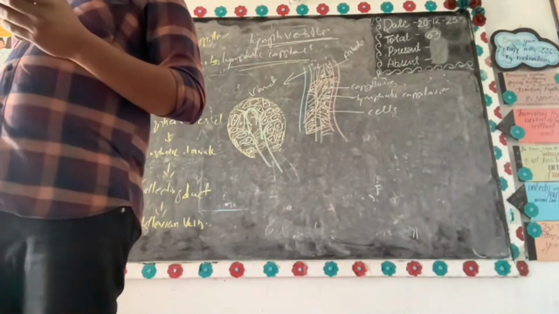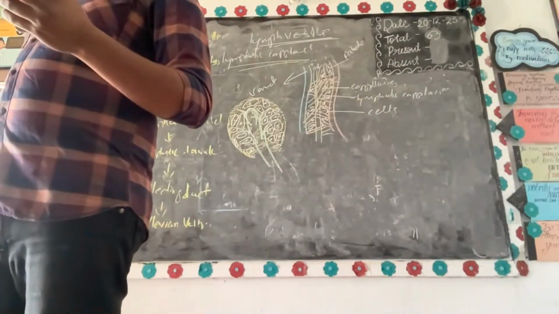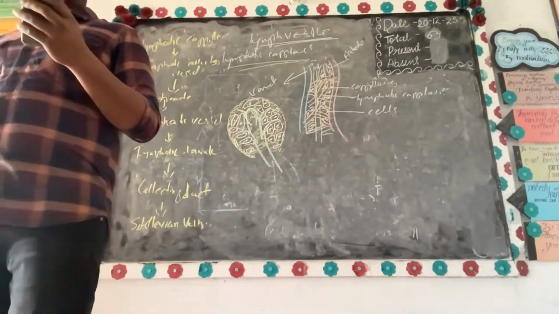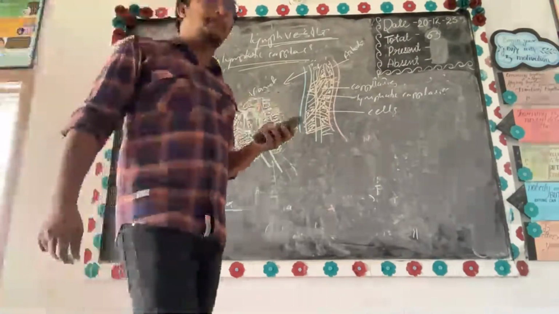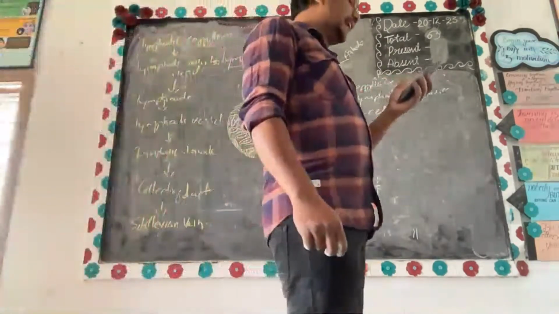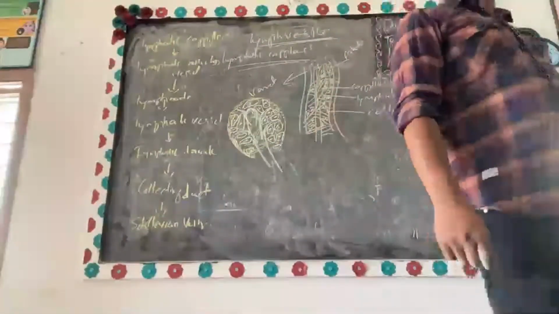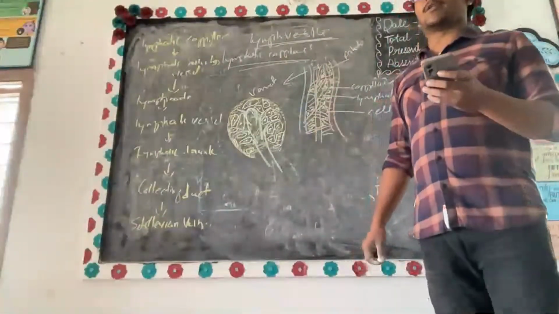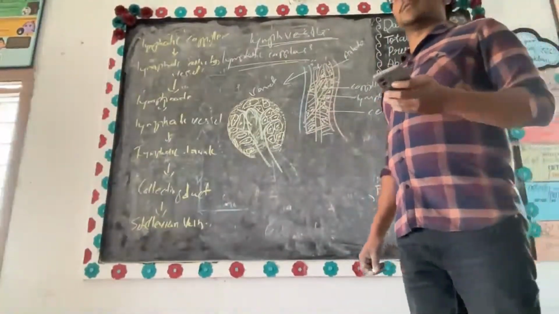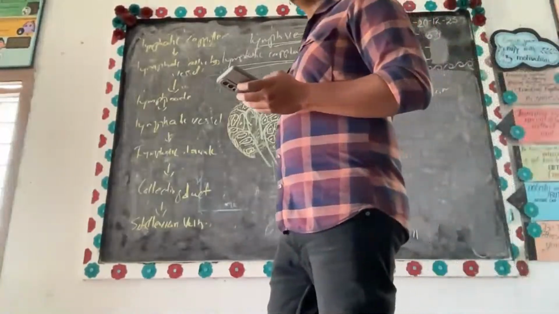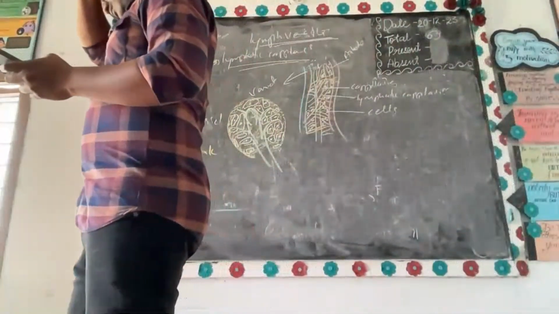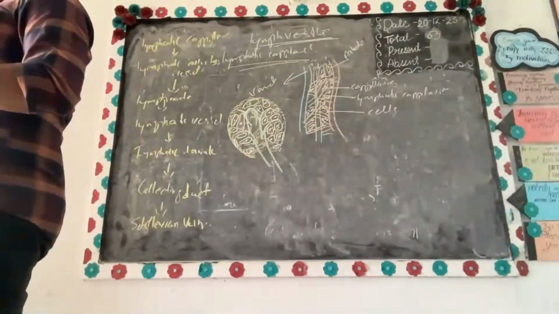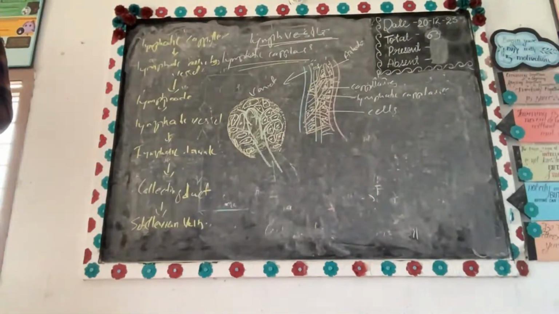These are absent from avascular structures, and also absent in the brain, spinal cord, splenic pulp, and bone marrow. So they are absent in avascular areas.